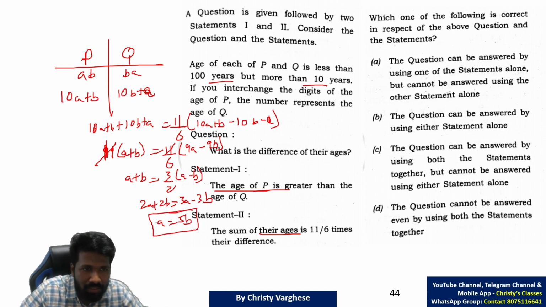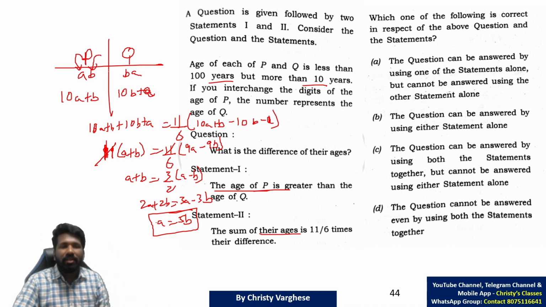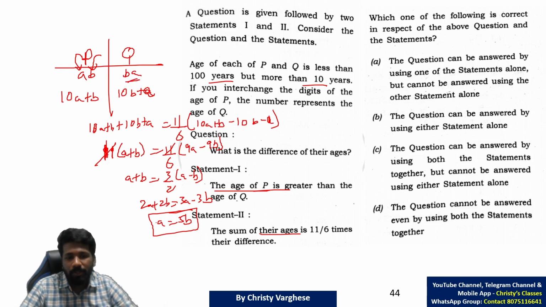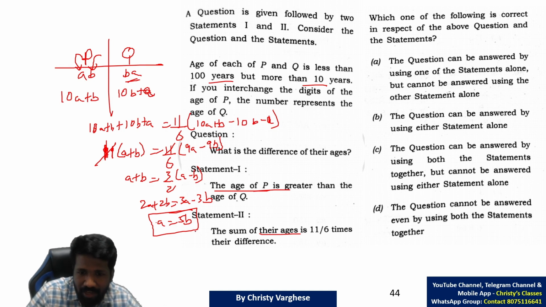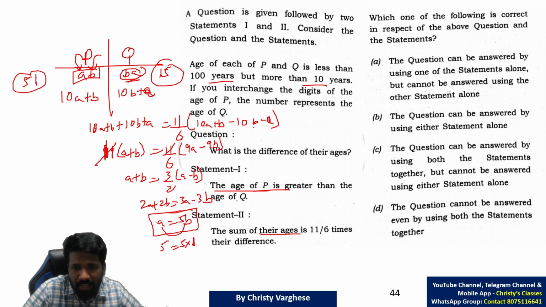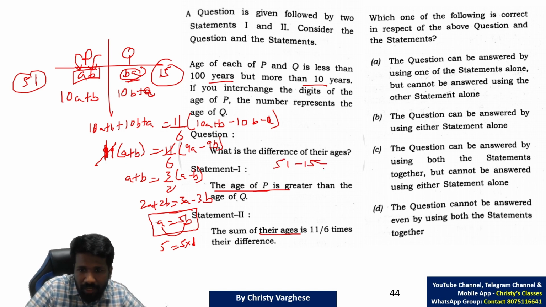That means the tens place of P will be 5 times the unit place of P. And for Q, vice versa. So that is relevant information to find the answer, right? Because the A value should be 5 times B, which means if B is 1, A will be 5 into 1, 5. That means the 2-digit number will be 51. And the reverse of that will be 15. From that you can easily find the difference as 51 minus 15, 36.